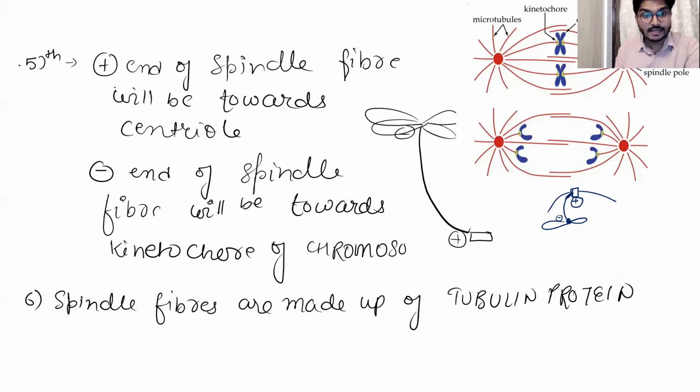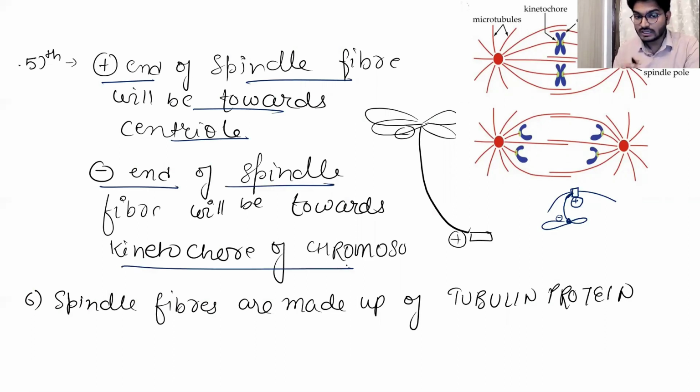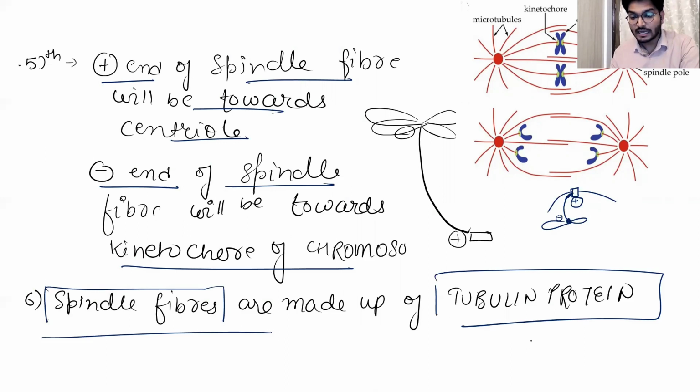So the plus end of the spindle fiber is toward the centriole, whereas the minus end of the spindle fiber is toward the kinetochore of the chromosomes. And as I already told you, spindle fibers are made up of the tubulin protein, and these are synthesized in the G2 phase.